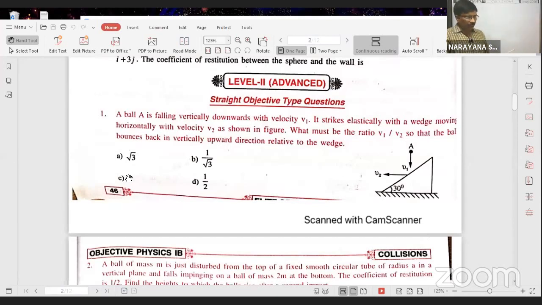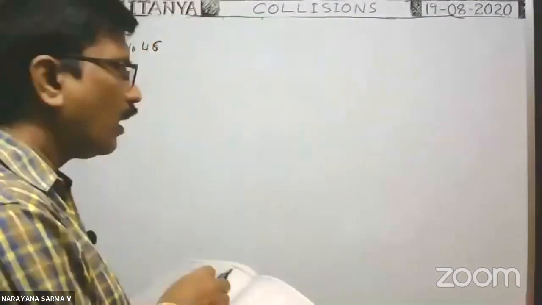A ball is falling vertically downward with a velocity v1. It strikes elastically with a wedge moving horizontally with a velocity v2 as shown. What must be the ratio v1 by v2 so that the ball bounces back vertically upward relative to the wedge? Okay. All of you see the board now.